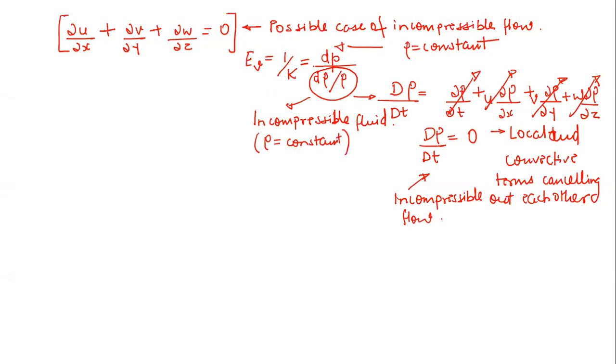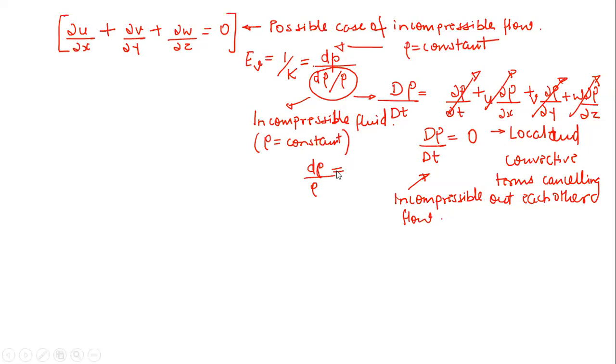But can anyone tell me, in actual situations, can we say that a fluid is incompressible? Ideally, no fluid can be perfectly incompressible. So generally we consider a variation: if this fluctuation in density, d rho by rho, is within some 5% or within 1% variation, then we declare that flow to be incompressible.